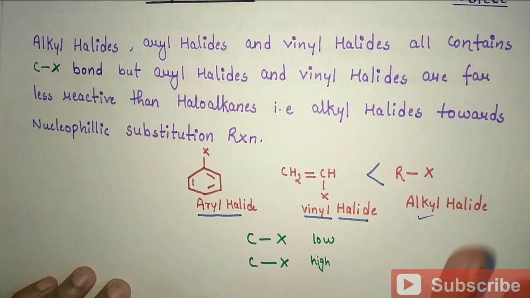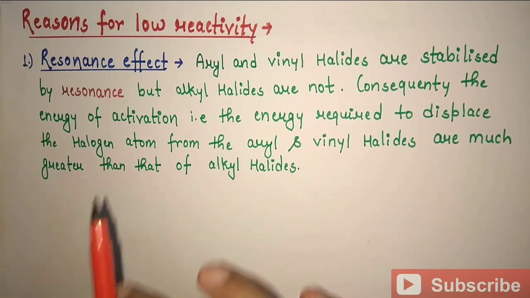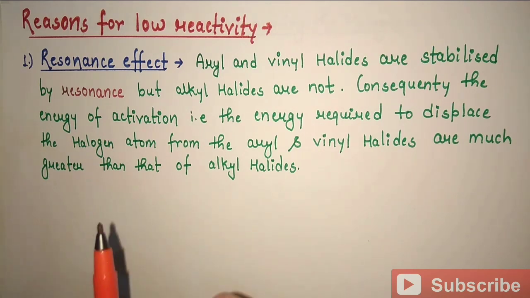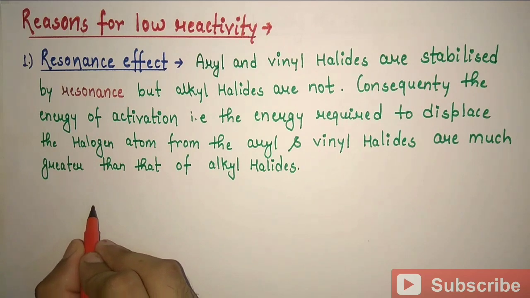So this is all about the reactivity, and I will give you the reasons why aryl and vinyl halides are less reactive than alkyl halides. The first reason is the resonance effect. Let's take the example of chlorobenzene to see how the resonance effect affects the reactivity of aryl and vinyl halides.